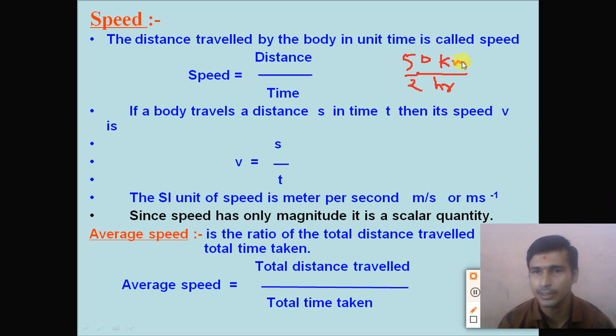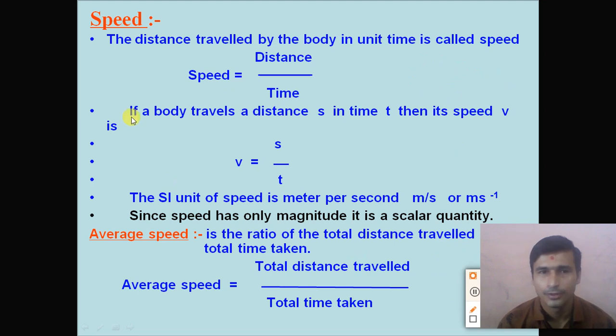If we divide these two, 50 kilometer by 2, we get 25 kilometer per hour. So the speed of the car is 25 kilometer per hour. To calculate the speed, we require the distance traveled by the object as well as the time taken to cover this much distance.